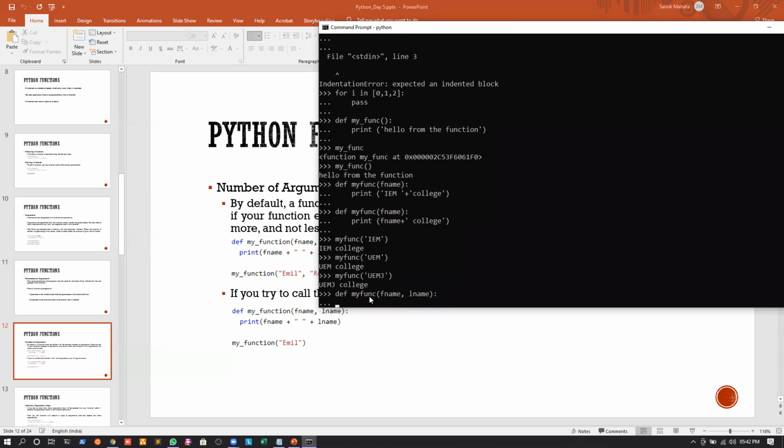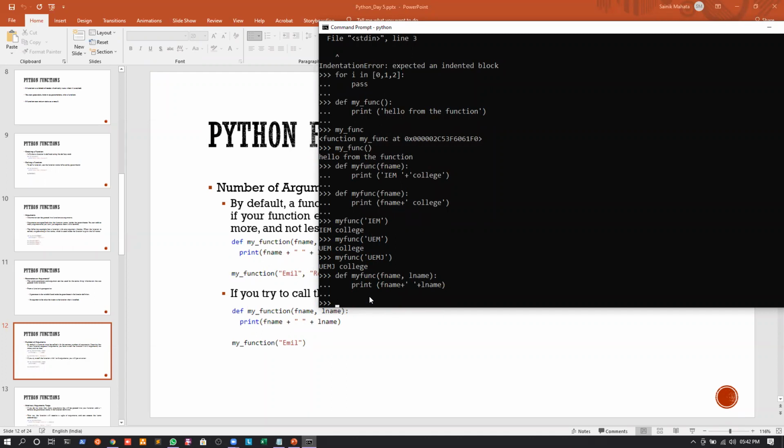We will give a colon. I will print the value of fname, give a space, and again print the value of lname. So the function has been defined. Now we can write my func, and inside this my func I can pass two arguments. What are the arguments that I can pass? I can write IEM, this is the first argument, and after giving a comma, I can write college. This is the second argument.